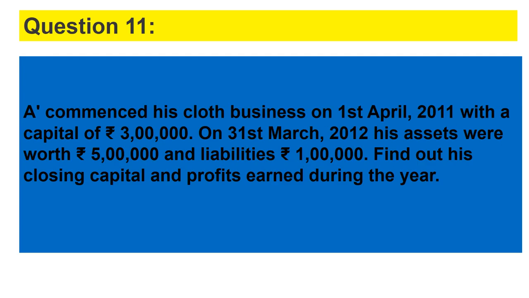So they are asking you to find his closing capital and profit earned during the year. Here A started business with his capital, means opening capital is given. Assets are given, liabilities are given. So you have to find closing capital and profit earned during the year.